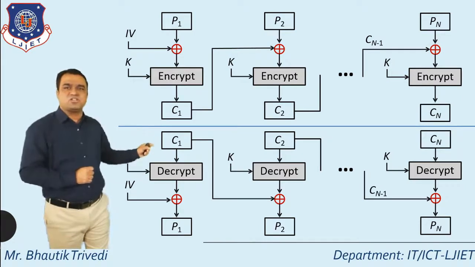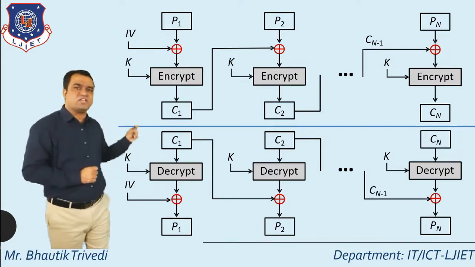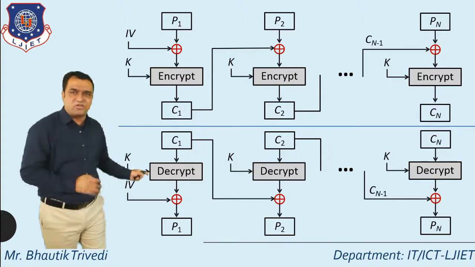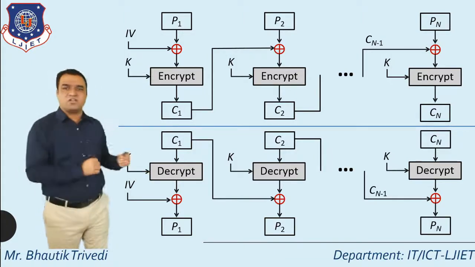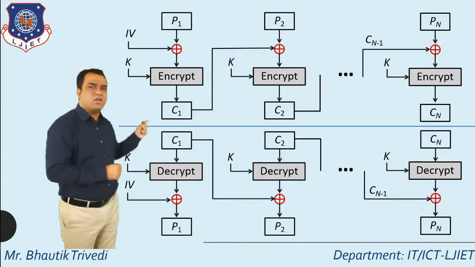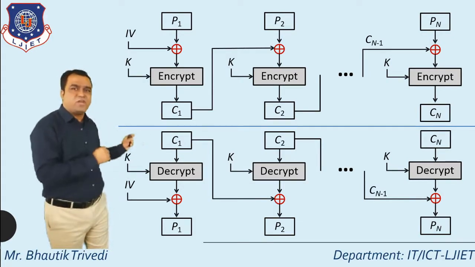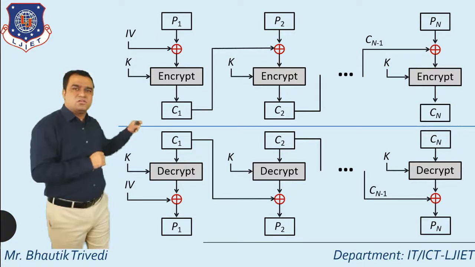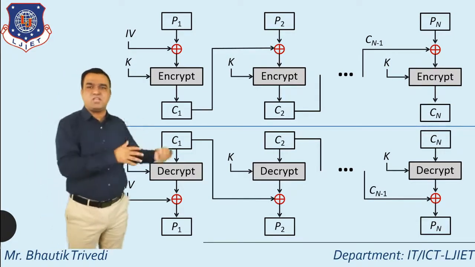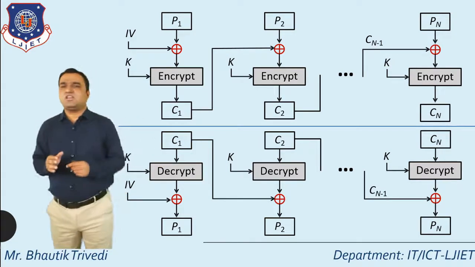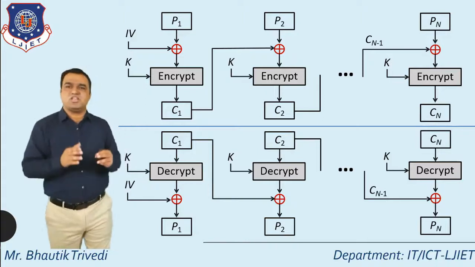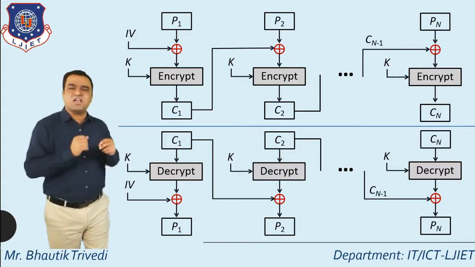This procedure repeats for each and every block. One calculation for block 1 and one calculation for the remaining blocks. In the remaining blocks, C1 is XORed with P2, and C2 is XORed with P3. This is the logic for cipher block chaining, for encryption as well as decryption.